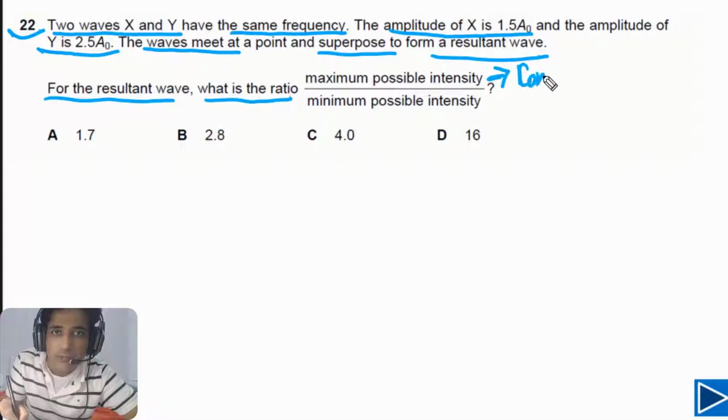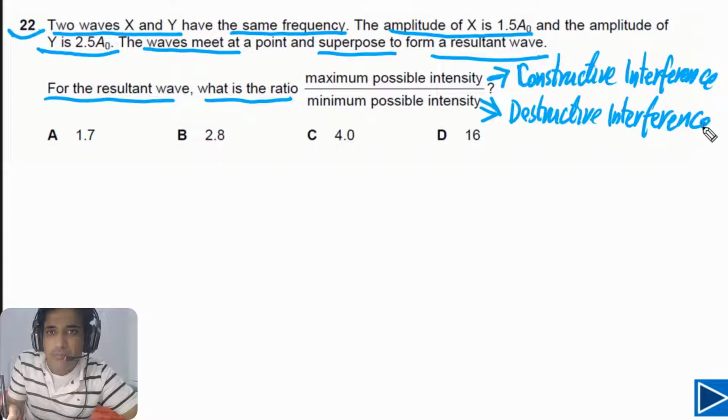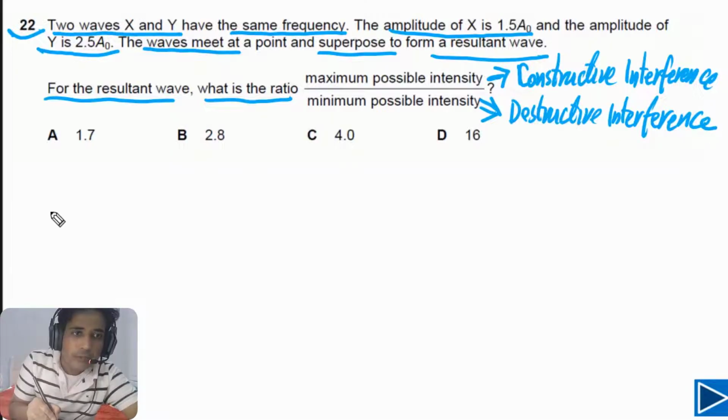So we can simply say when constructive interference takes place, intensity will be maximum. And intensity will be minimum when destructive interference takes place. So very simple way to understand this one. Maximum and minimum intensity.